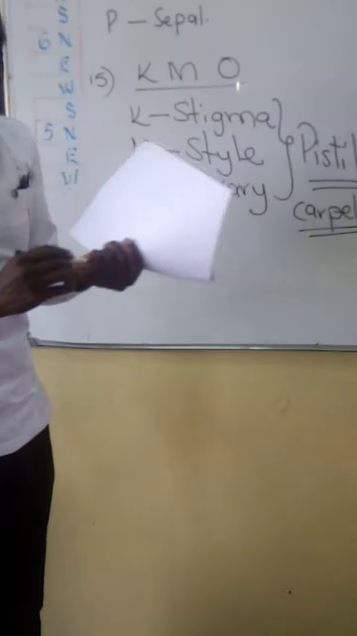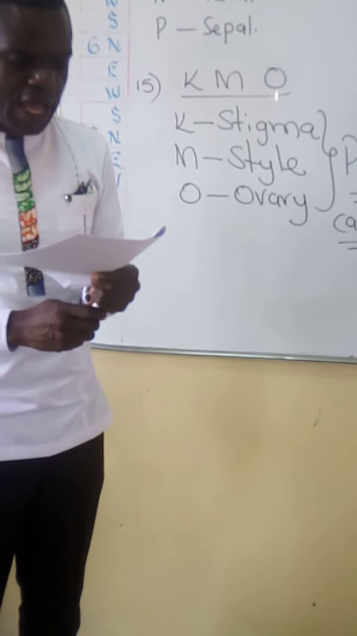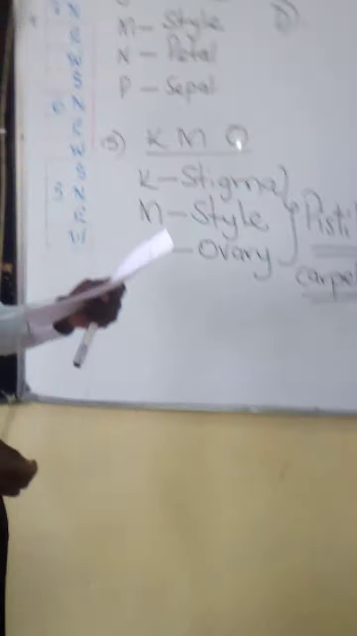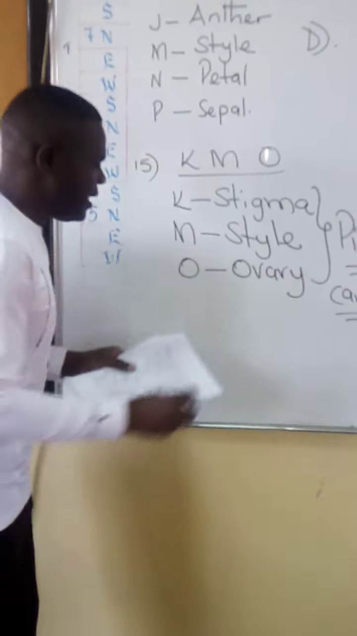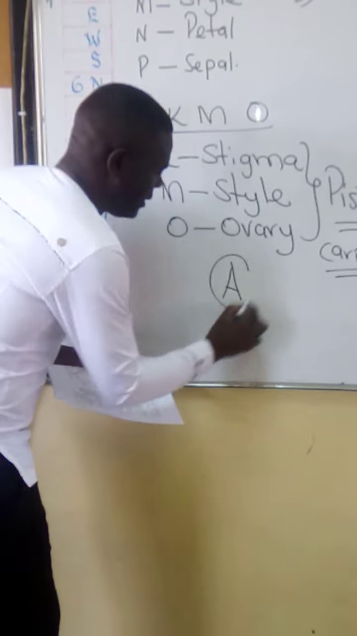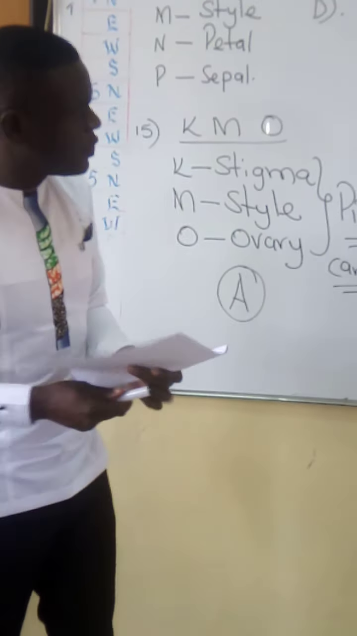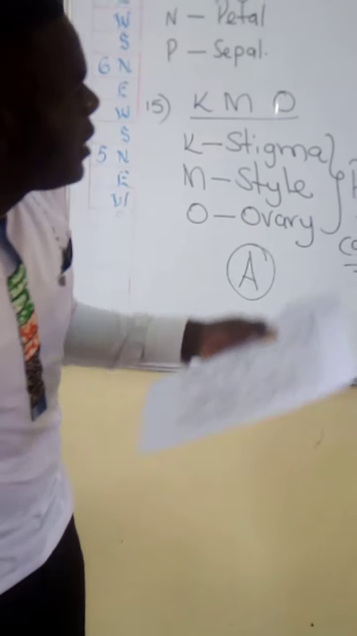Some books call them the carpel, the female parts of a flower. And so, the answer is the pistil. The answer is A, the pistil. Let's go to question 16, boys and girls.